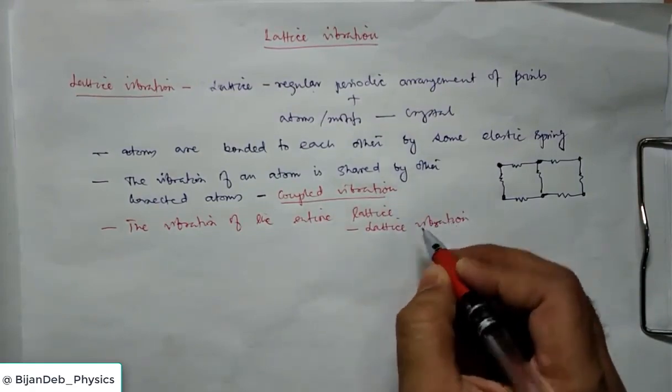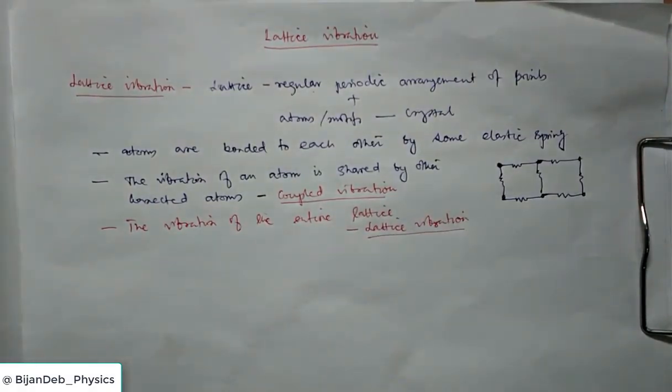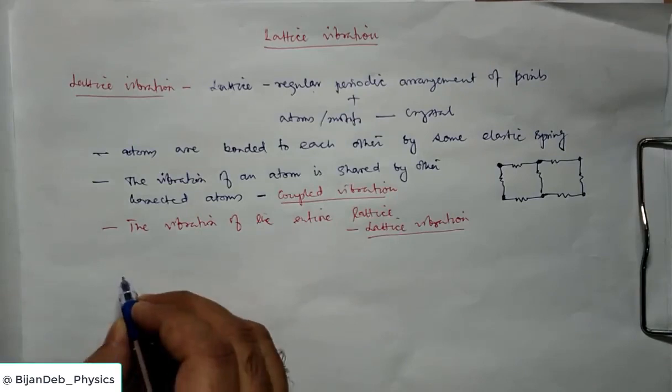So what is this lattice vibration? All atoms are connected or coupled to other atoms. Whenever an atom vibrates at a lattice point, the other atoms at the other lattice points also vibrate. So we consider the vibration of the entire lattice. This is lattice vibration. Is it understood? Lattice vibration means that when one atom vibrates, the nearby atoms vibrate, and all of them do, so we say the whole lattice is vibrating. So there may be two types of lattice vibration. One is